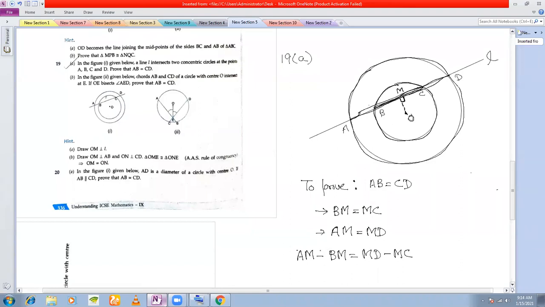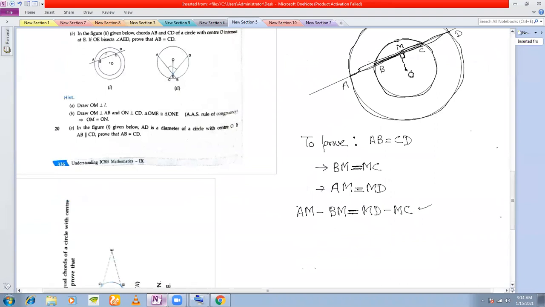Any question with this step? Sir, is it BM is equal to MC, or minus? Equal to. BM is equal to MC. Okay, sir. Now tell me, sir, AM minus BM is equal to MD minus MC? Equal to MD minus MC. Now see whether you have understood. Just check this step, whether you have understood this step. Otherwise, I'll explain. Okay. So I assume you have understood.